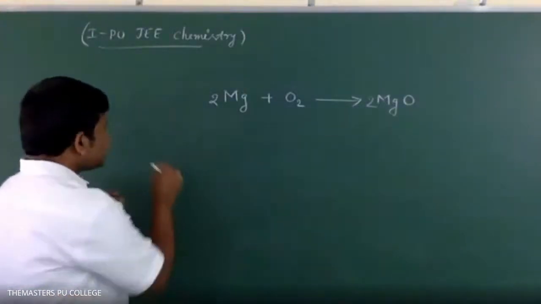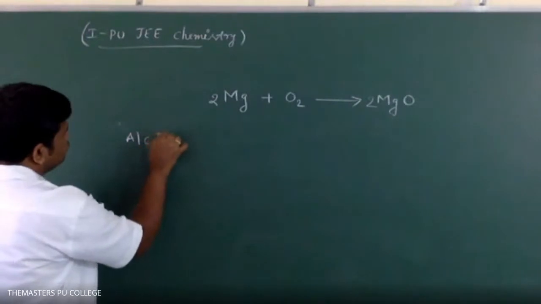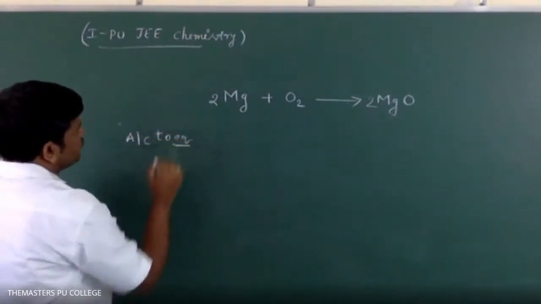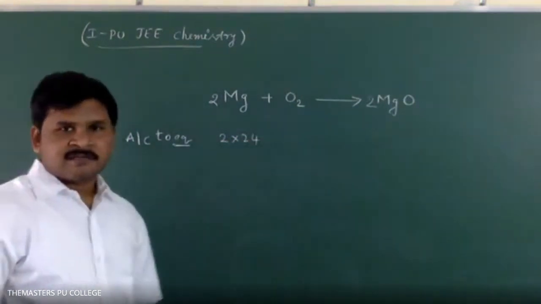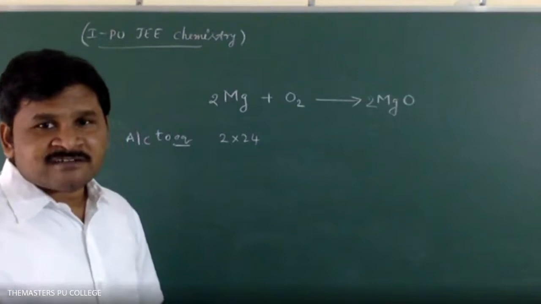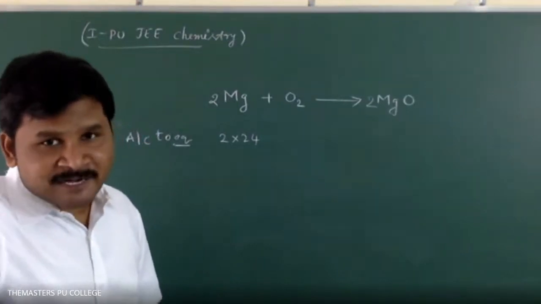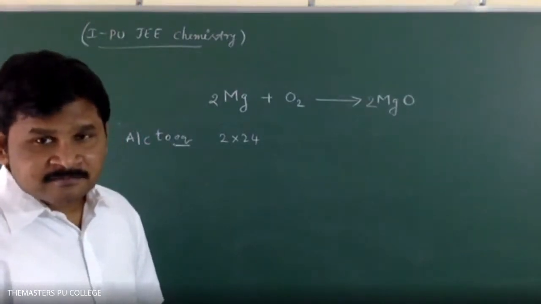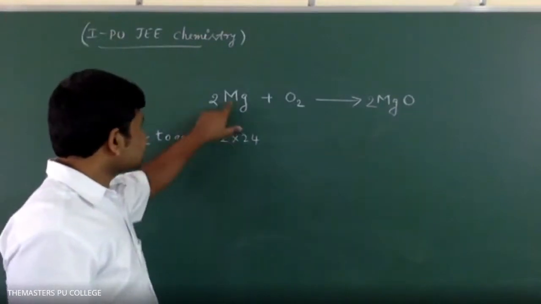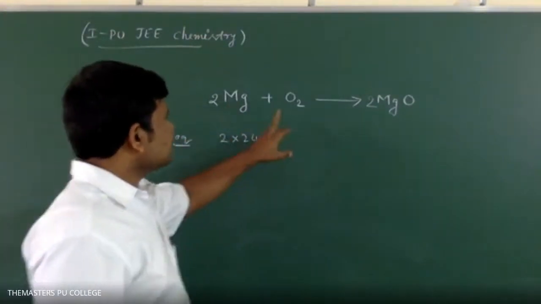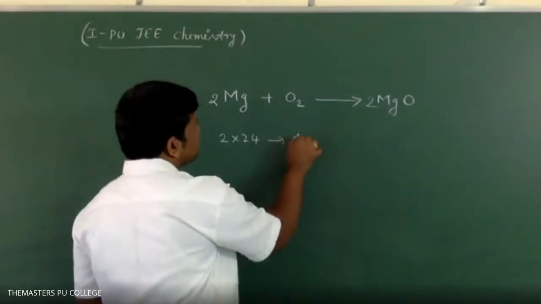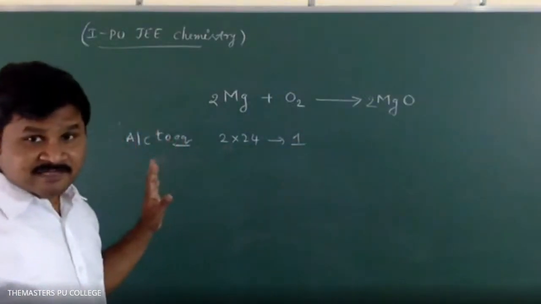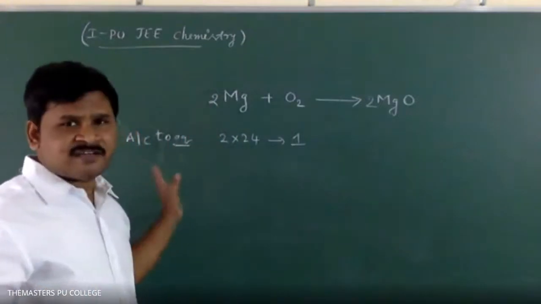Here, according to the equation, I will write 2 into 24. Why am I not taking moles? In the question he is asking the weight of magnesium combined, so I take the atomic weight of magnesium, 24. But for O2 I will take moles, 1. That's all. Completed answer. These steps are important. The remaining you can write easily.